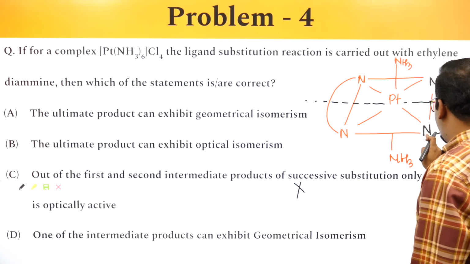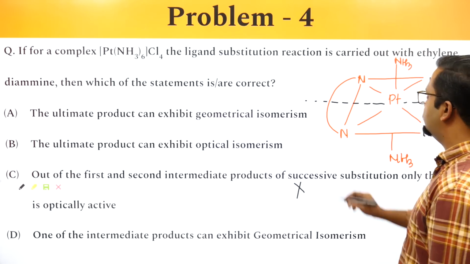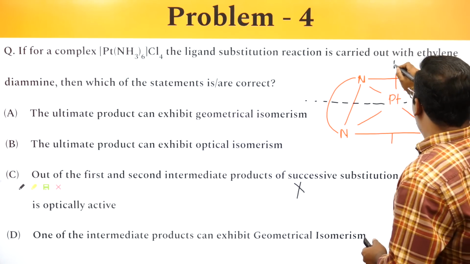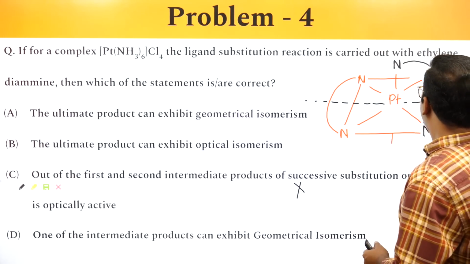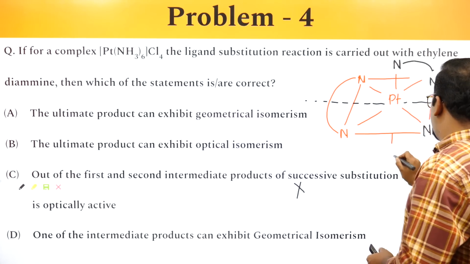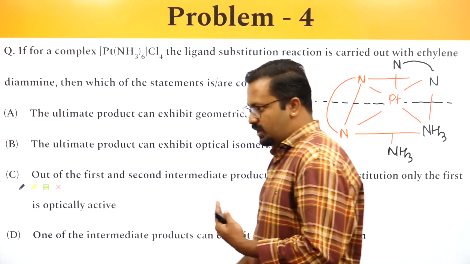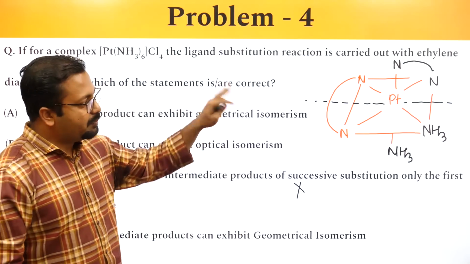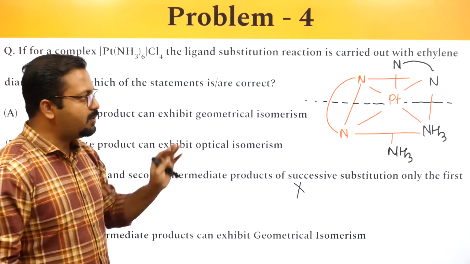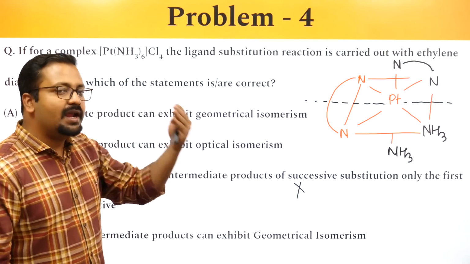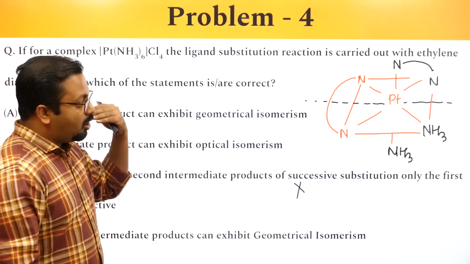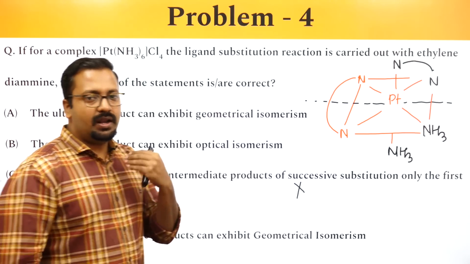And if the nitrogen atom would have been here, and NH3 and NH3 would have been placed over here, it will show the cis form. So this represents the cis form, and the previous one was the trans form. So the second intermediate will have geometrical isomers.